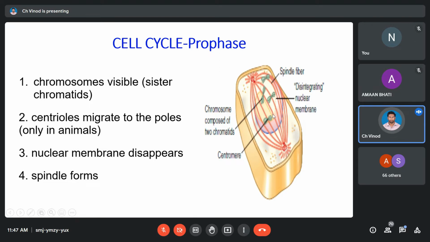So once it moves into the prophase, now there are the changes. Let's look at the sequence of events that are happening in the prophase. Number one, you have your centrioles. The centrioles are now migrating to the opposite poles.